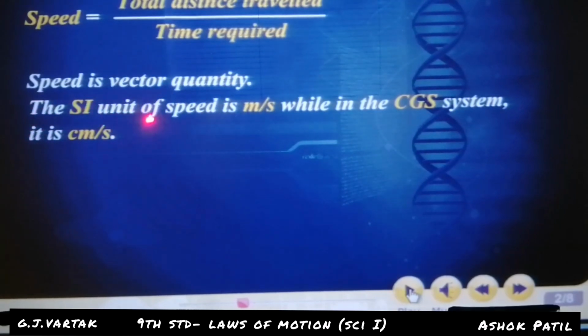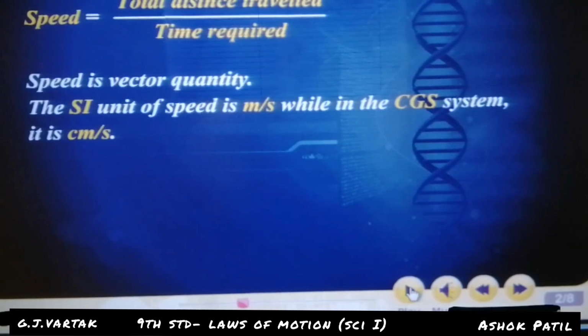The SI unit of speed is meter per second, while in the CGS system it is centimeter per second. The SI unit is bigger than CGS; a meter is greater than a centimeter, and the second is the basic unit of time. Speed is a scalar quantity. What is a scalar quantity?